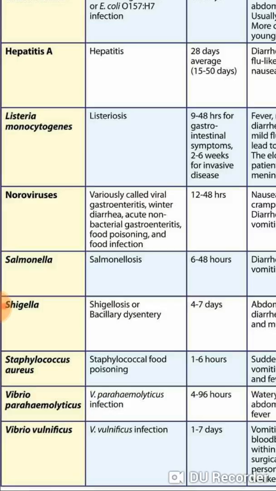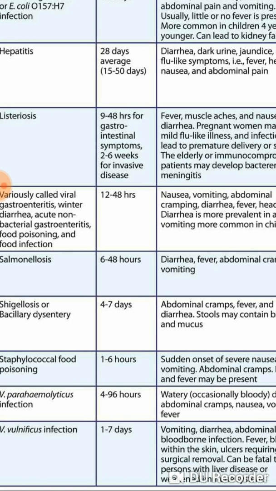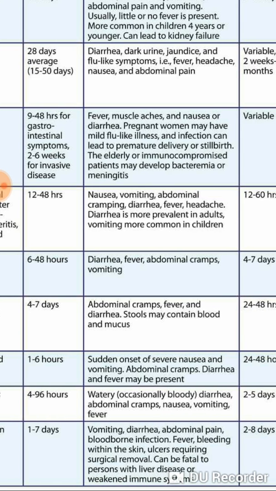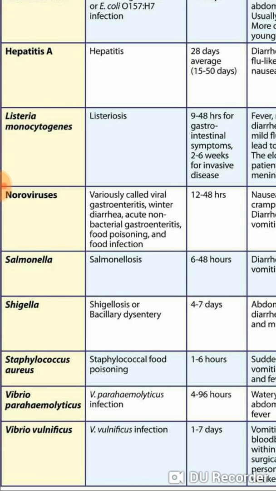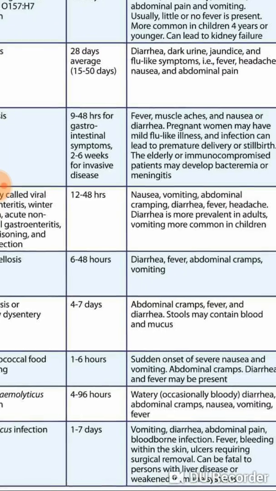You have Shigella. Shigella causes shigellosis or bacillary dysentery, and it takes 4 to 7 days for the onset of the symptoms. And what are the symptoms? Abdominal cramps, fever, diarrhea, and the stool may contain blood and mucus. So when you see bloody diarrhea, it is seen in cases of Shigella, and you can remember that E. coli O157:H7 also causes bloody diarrhea.